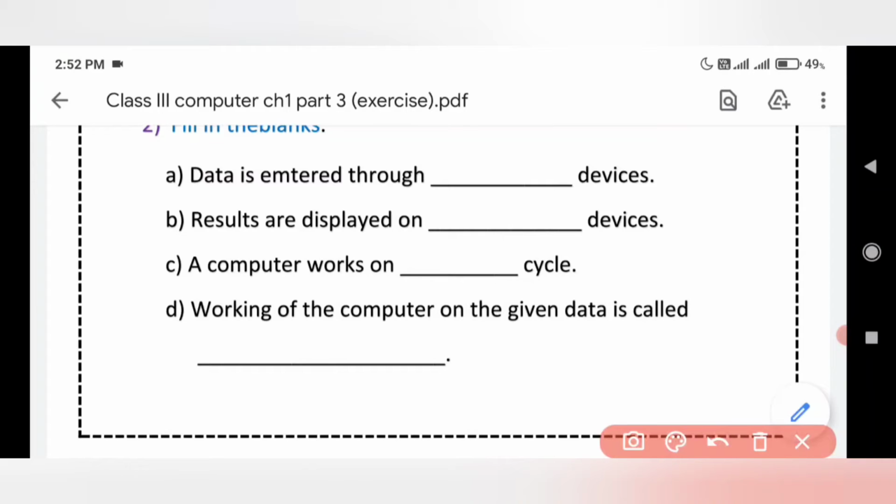Here, all 4 questions. First one is, data is entered through dash devices. Can you guess it? With what device we can enter the data in a computer? Yes, input. With the help of input device, we can enter data. So, the spelling of input is INPUT. Input.